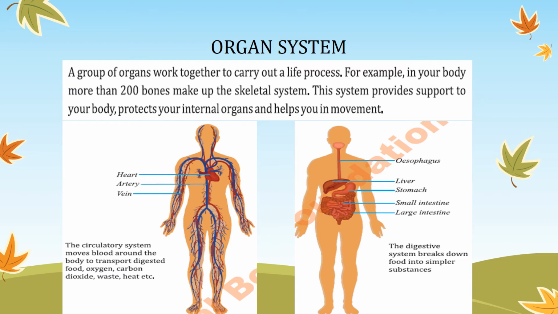When different organs work together, they carry out a life process. For example, in our body, more than 200 bones work together and make up the skeletal system. It means our skeleton is made up of more than 200 bones. Different bones work together and then the skeletal system is formed in our body. This system provides support to our body, protects the internal organs and helps us in movement. It means an organ system forms when different organs work together.